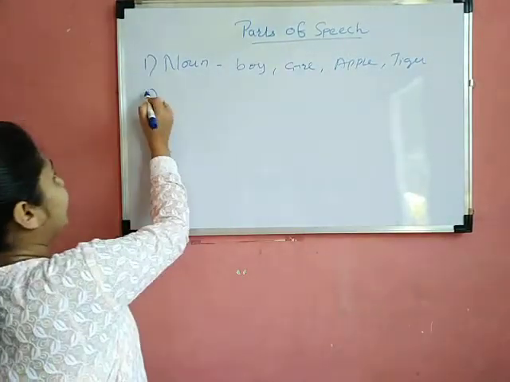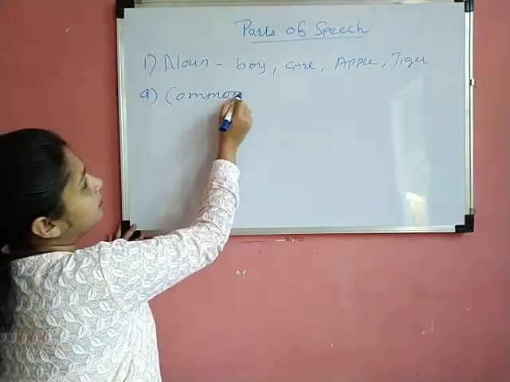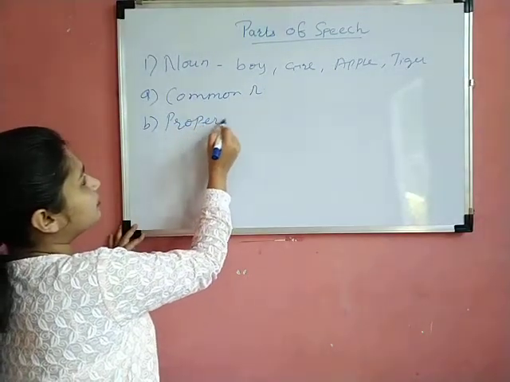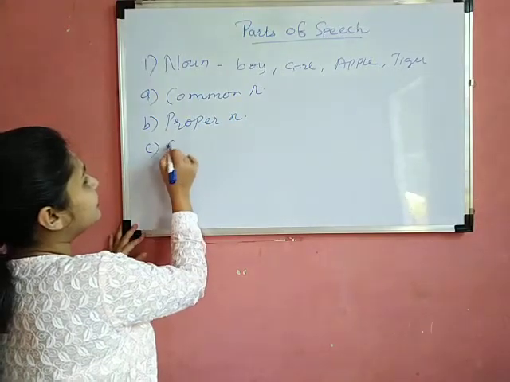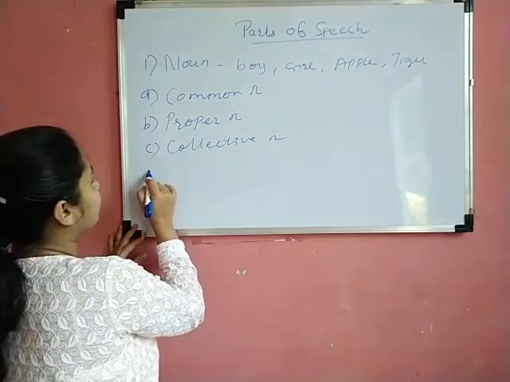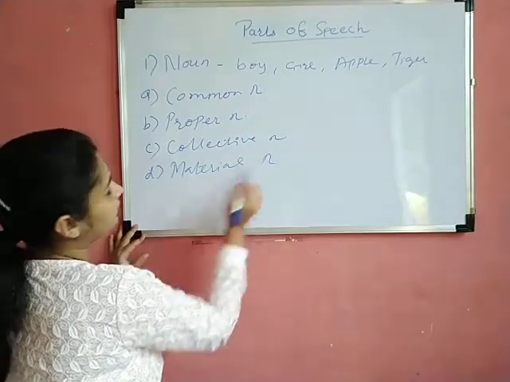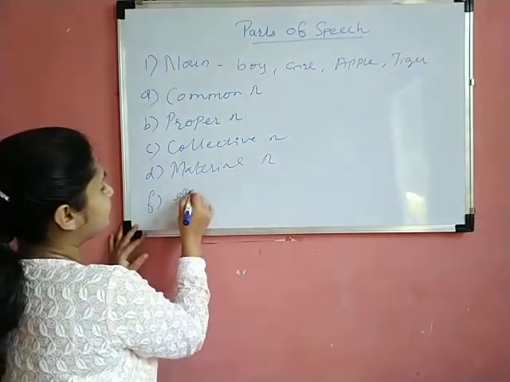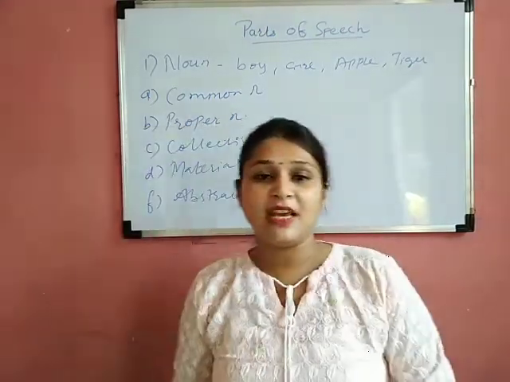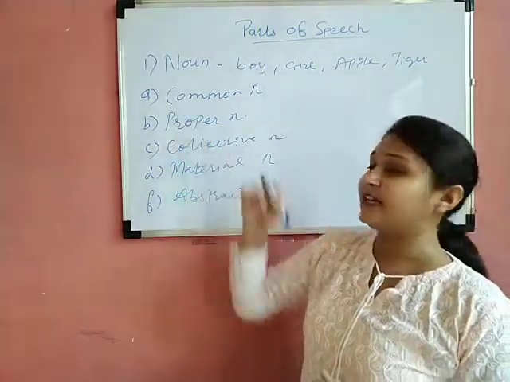First type, we'll give A, B, C here. So first is common noun. Second is proper noun. Third is collective noun. Fourth is material noun. And the last one is abstract noun. Okay, these 5 types are there in noun form. So first we'll discuss the first type, that is common noun.